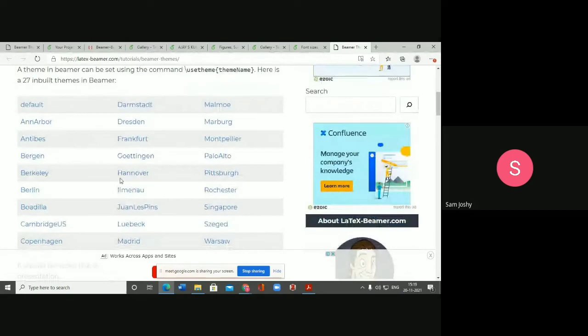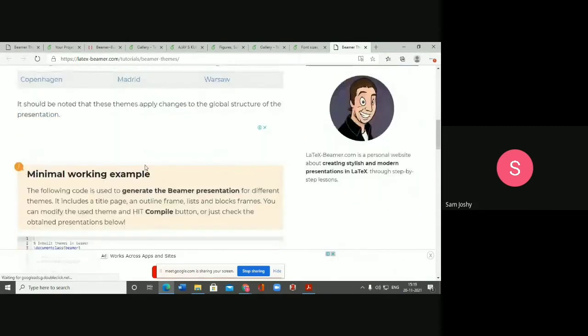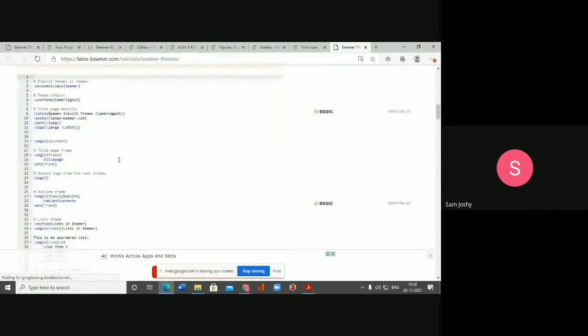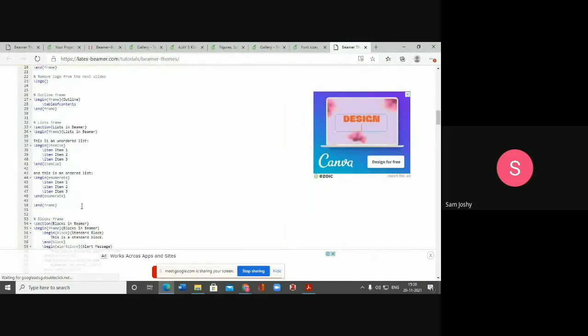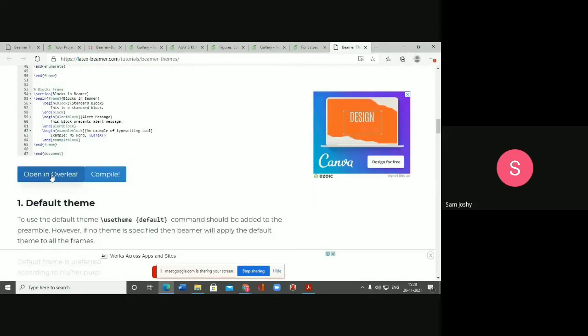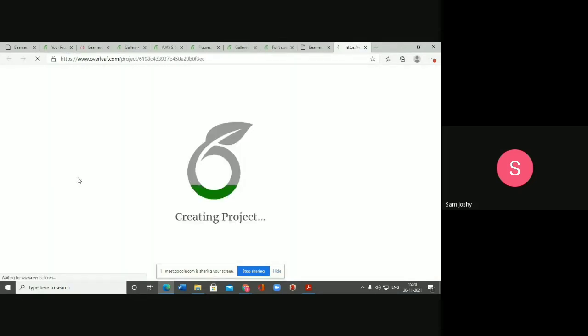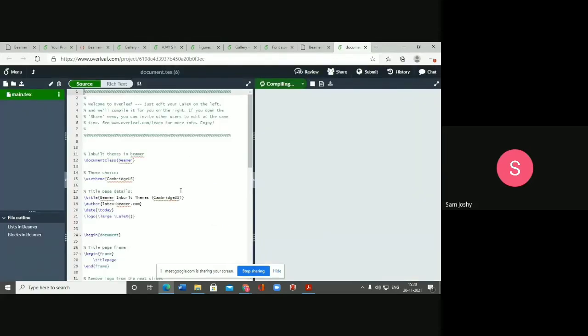Okay, we have the default themes and a number of other themes. In this web source, I can see some codes. And for a beginner, it is better to just click open in Overleaf, and your Overleaf account will upload this template, and we can start the presentation.